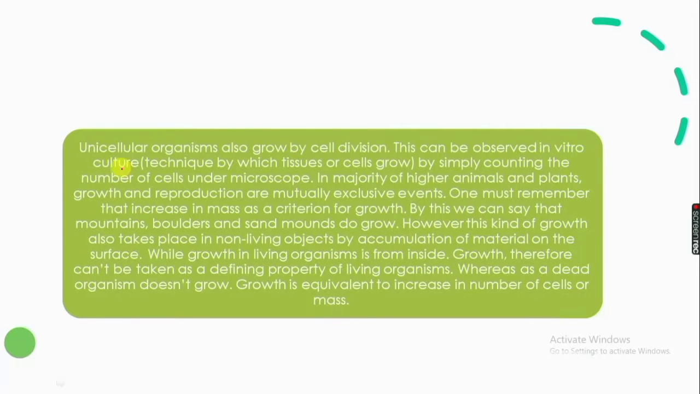Unicellular organisms also grow by cell division. Unicellular organisms means those that are single celled. They also grow by cell division. This can be observed in vitro, that is outside, the technique by which tissues or cells are grown, by simply counting the number of cells under a microscope. We can also observe cell division in vitro, means outside the body. This is done by simply counting the number of cells under a suitable microscope.